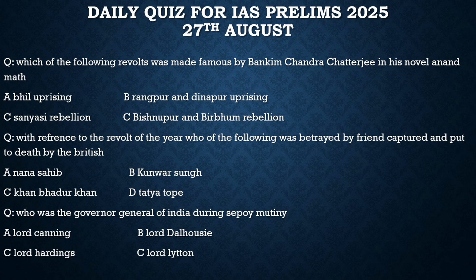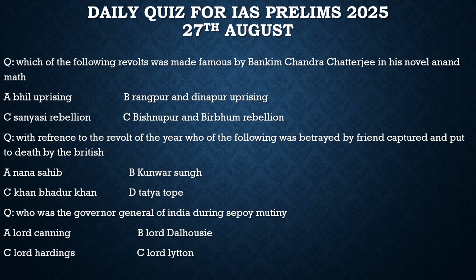Now moving forward to another question, it says with reference to the revolt of the year, who of the following was betrayed by a friend, captured and put to death by the British? Who among these leaders who were revolting was betrayed by a friend? Was he Nana Sahib? No. Was he Kunwar Singh? No. Was he Khan Bahadur Khan? No. Was he Tatya Tope? 100% correct. He was betrayed by his friend Man Singh. So for this question, the correct option is option D.